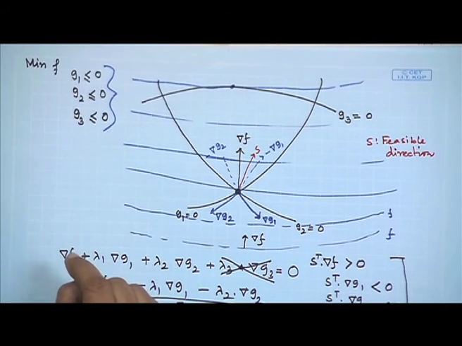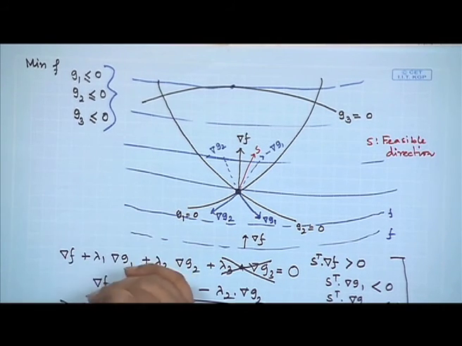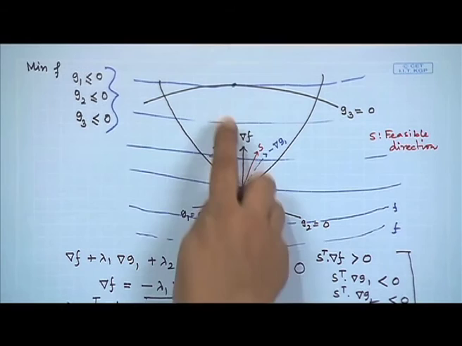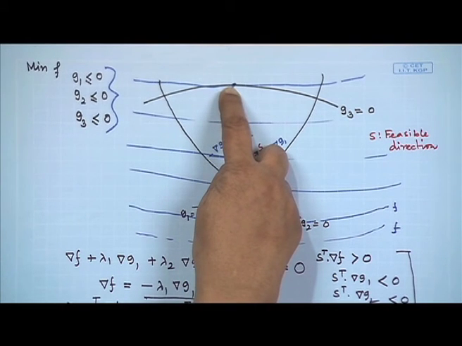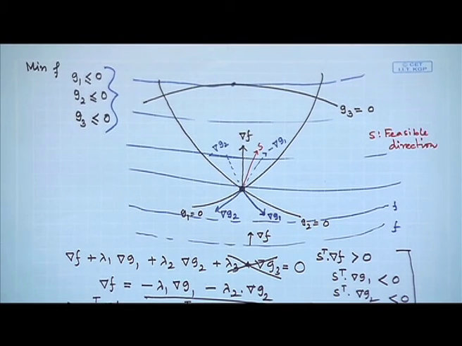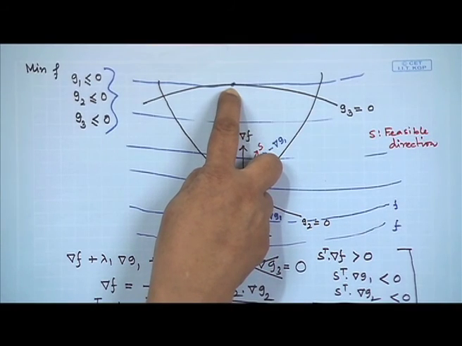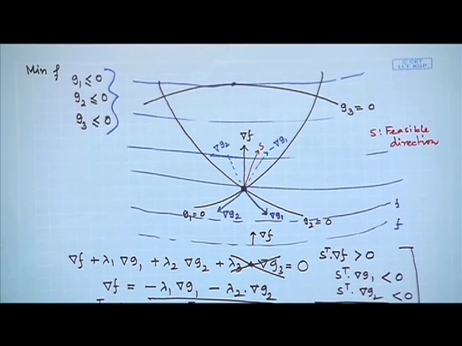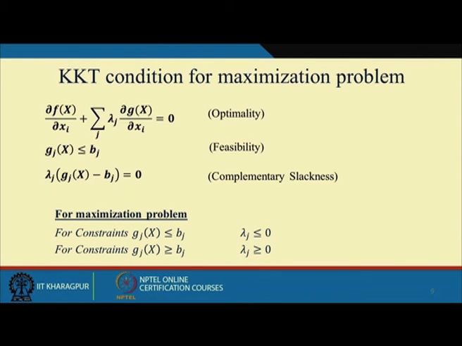Equal to 0 we are including because a few constraints are inactive constraints. For the inactive constraints, lambda j is always equal to 0, and only for the active constraints lambda j is non-zero. That is why try to prove that for the maximization problem, when we consider the set of constraints as G1 less than or equal to 0, G2 less than or equal to 0, etc., the KKT multipliers must be non-positive. Similarly, for constraints of the type Gj greater than or equal to Bj, the KKT multipliers must be non-negative.